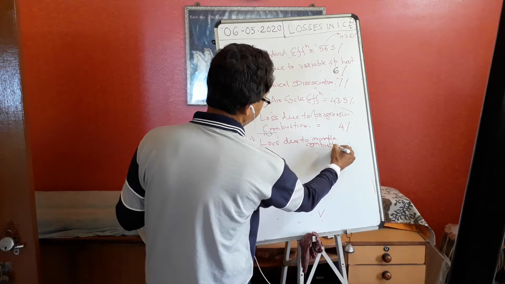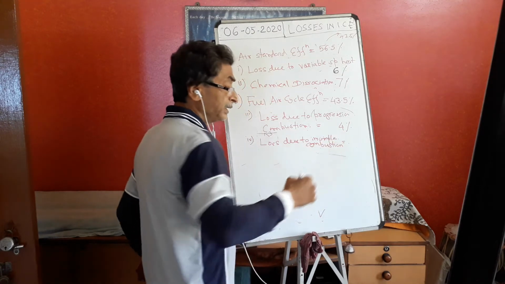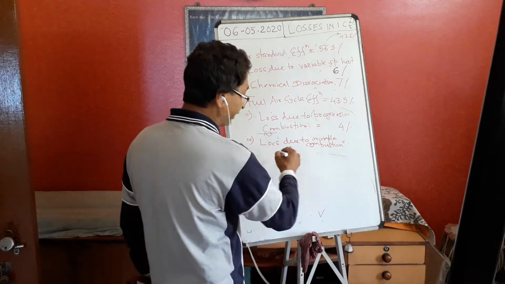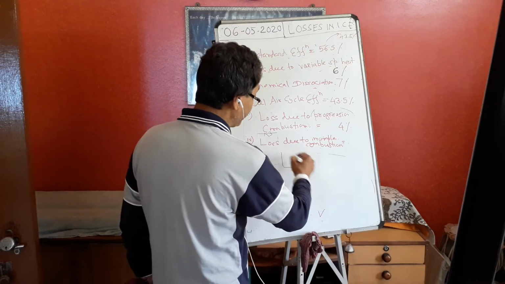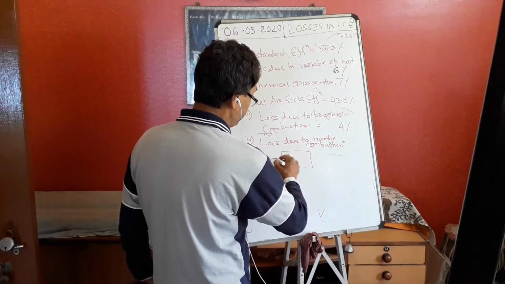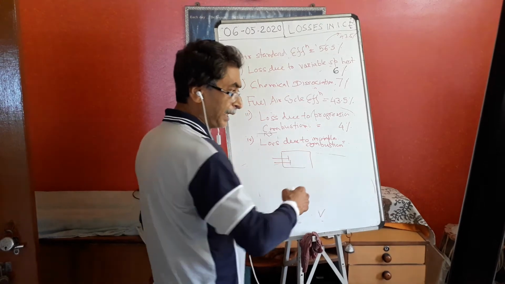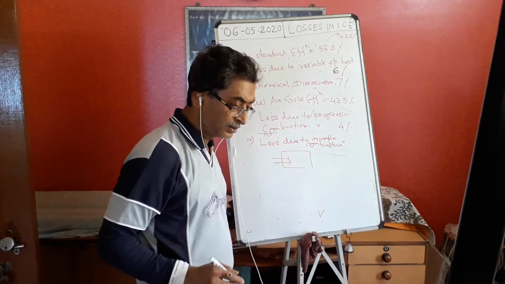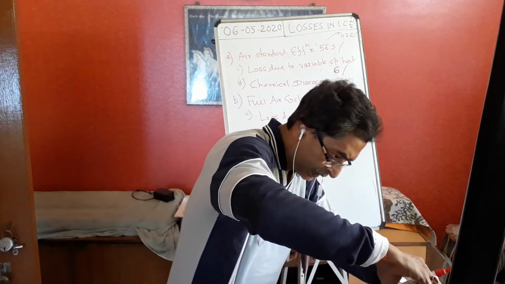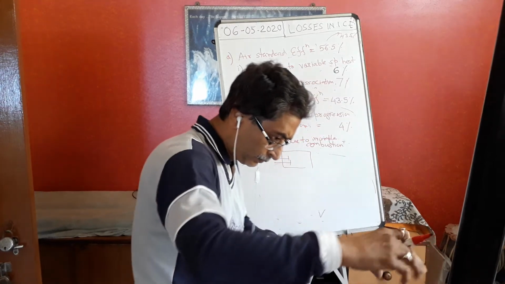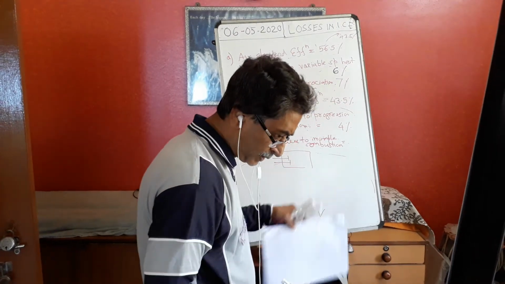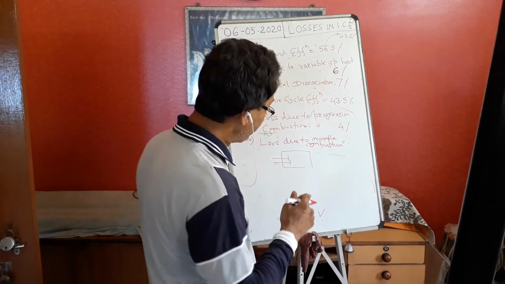What does it mean? It means that whatever fuel I have given, suppose I am giving a rich mixture. That means fuel is more and air is less. If the fuel is more and air is less, then what will happen?